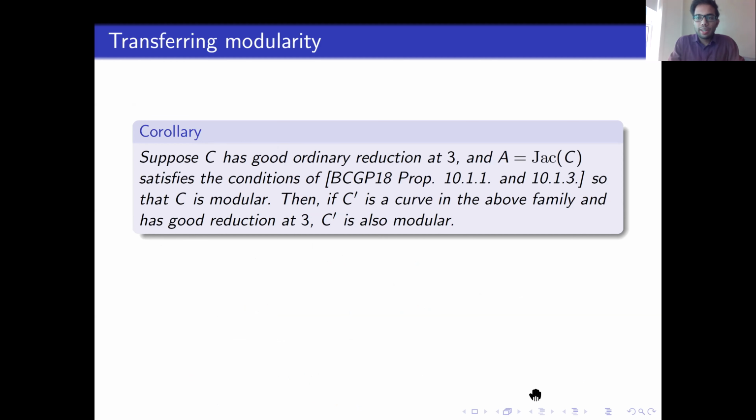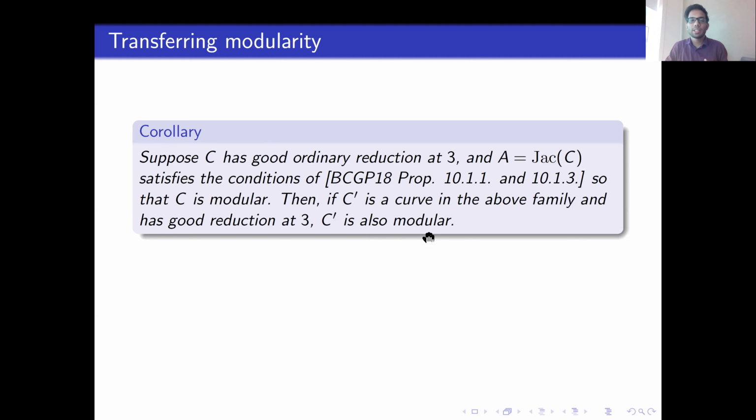All right. So there are several nice results that we can derive from our main theorem. So let's say that C has good ordinary reduction at 3, and let's say that its Jacobian satisfies all the technical conditions of this huge paper of Boxer, Calegari, Gee, and Pilloni in 2018, so that C becomes modular. Okay. Then if I look at the family of genus 2 curves coming from our main theorem with C as the starting curve, and if I look at any other curve in this family, C prime, as soon as it has good reduction at 3, I can immediately say that C prime is also modular.